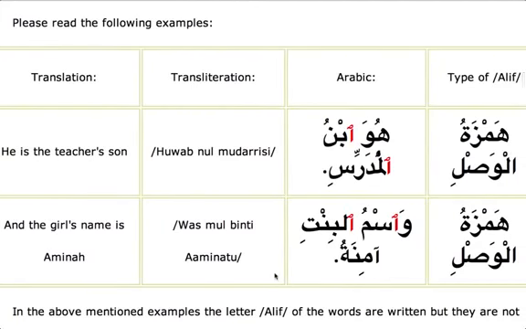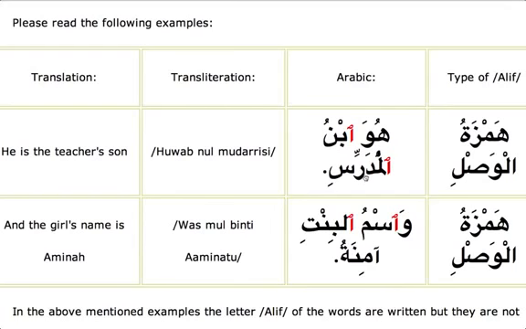So we're going to learn how Hamzatul Wasl is used in a sentence and how it is pronounced, when it comes as a mudhaf ilayhi. There are two isms, two nouns, which begin with Hamzatul Wasl. There are not many, so we'll be doing two here today, inshallah. One is ibnun, and the other is ismun. Ibnun means son, and ismun means name; both begin with Hamzatul Wasl.